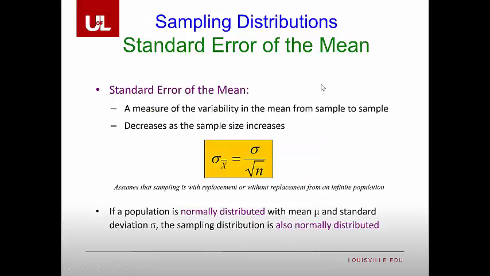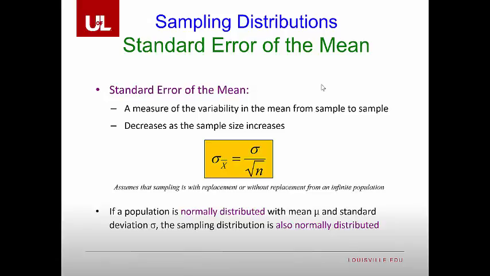So now we have to discuss a new statistic. Before, we knew what a standard deviation is; now we're going to talk about a standard deviation that's specific. It's the standard deviation for x bar, the standard deviation of the sample mean. We call this the standard error. It has that special name. The standard error is a measure of the variability in the mean from sample to sample.